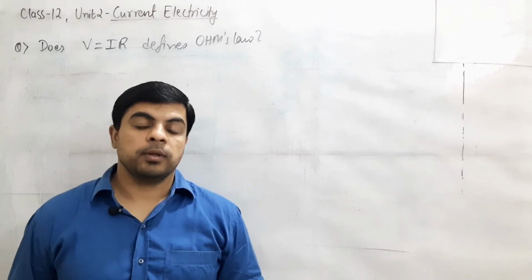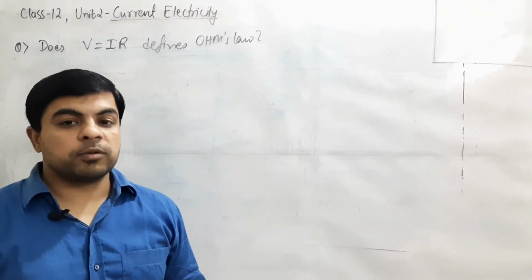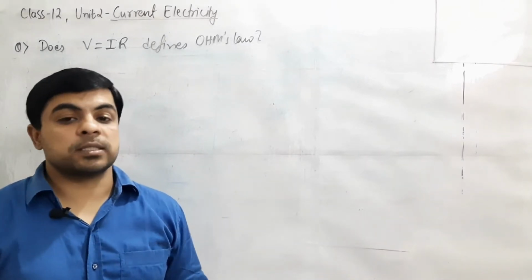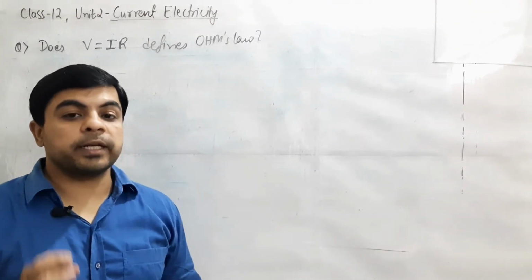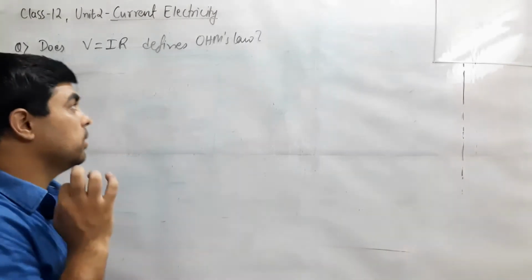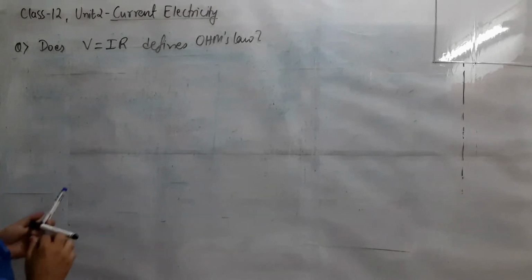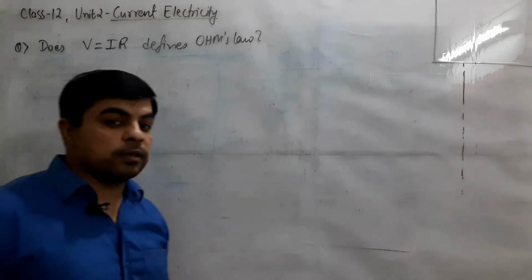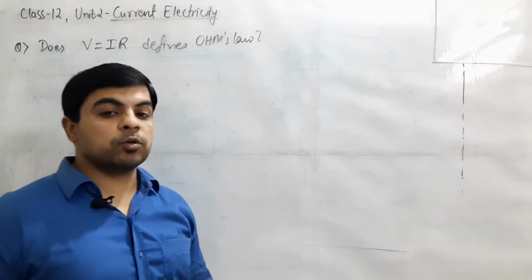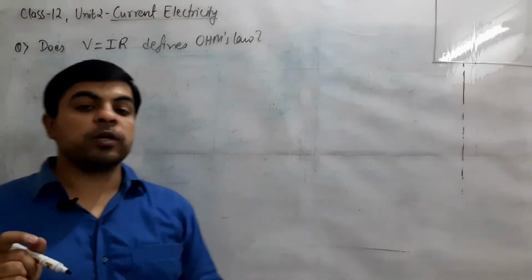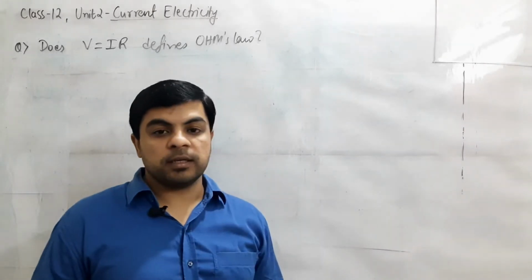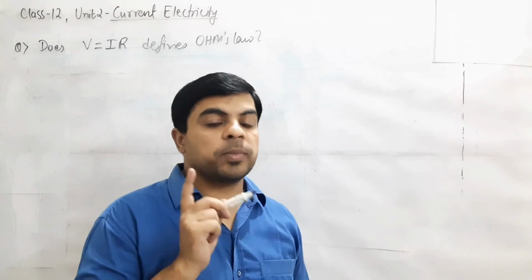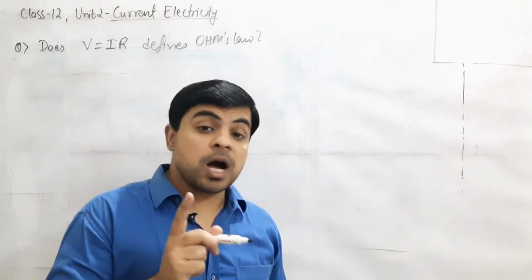So the general expectation from the student is that they will say yes, but the exact answer is no. The correct answer is no. How? This is the important part. Why is V equals IR not defining Ohm's law while it is the result which we have derived while discussing Ohm's law? Actually, the statement of Ohm's law says that I and V are in direct proportionality. Current flowing is directly proportional to applied potential difference provided R is constant.